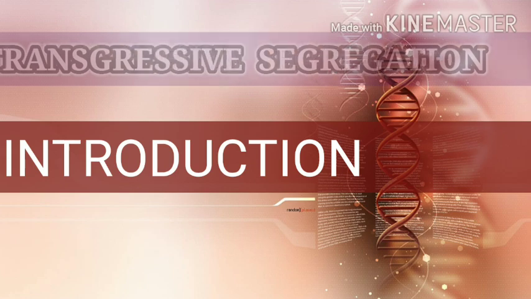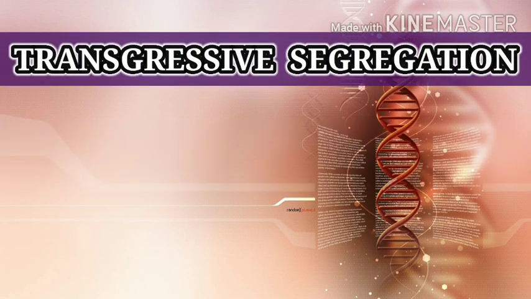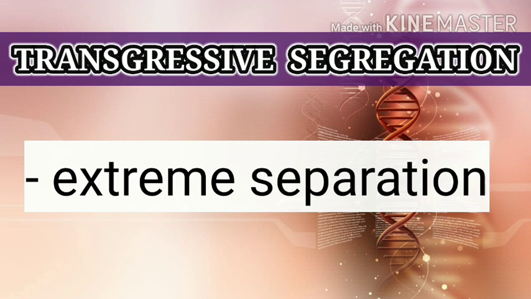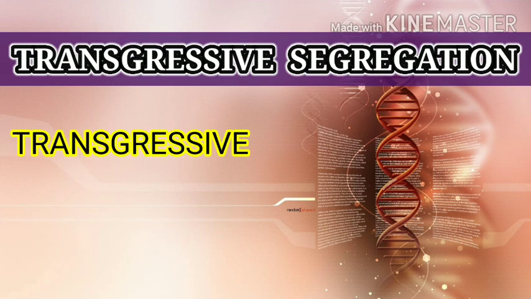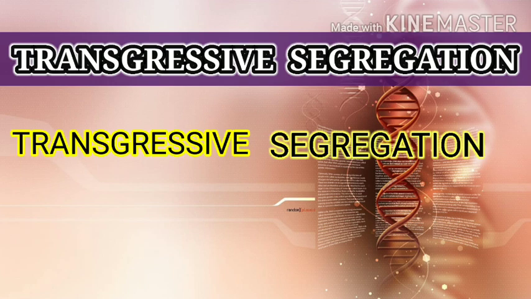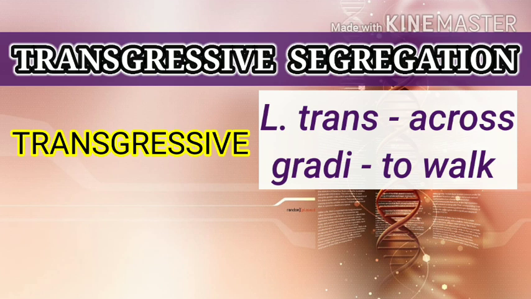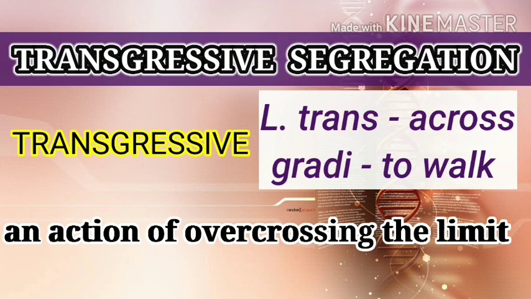So let's get started. In the introduction, in genetics, transgressive segregation means, in simple words, the extreme segregation or extreme separation. But let's have a look at its word derivation, which will clear your vision towards the topic. There are two words, transgressive and segregation. Transgression comes from the Latin trans and gradi, where trans means across and gradi means to walk. So we can say transgression means an action of going beyond or crossing the limit.